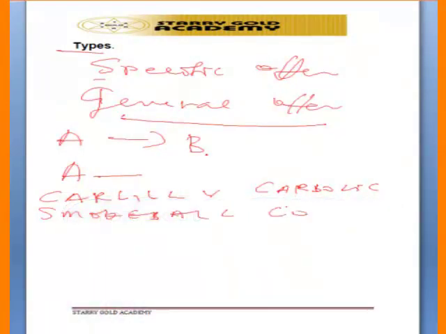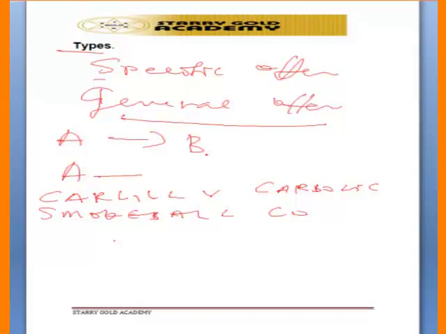So in this case, a particular company, this company producing smoke ball for anybody suffering from influenza, made an announcement that whoever uses their smoke ball will not suffer influenza, and the plaintiff used the smoke ball and still suffered influenza.